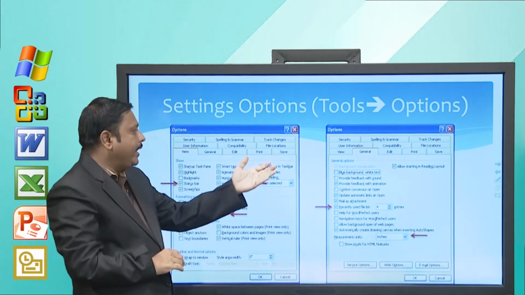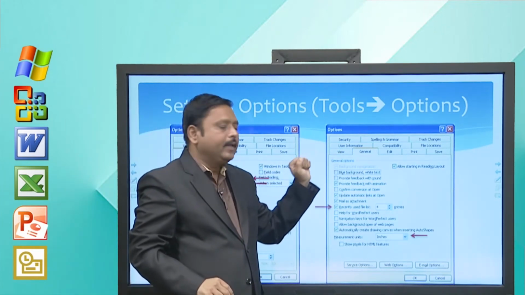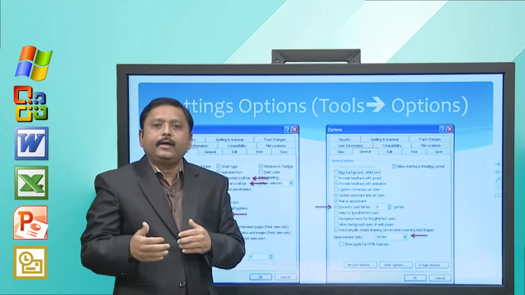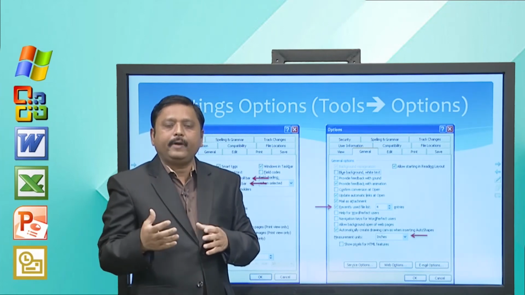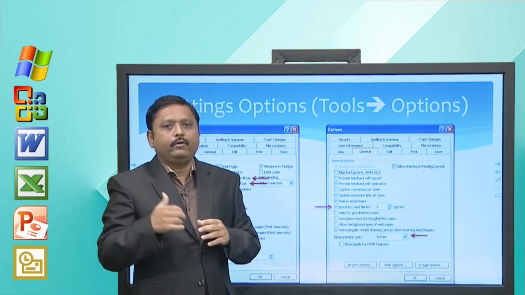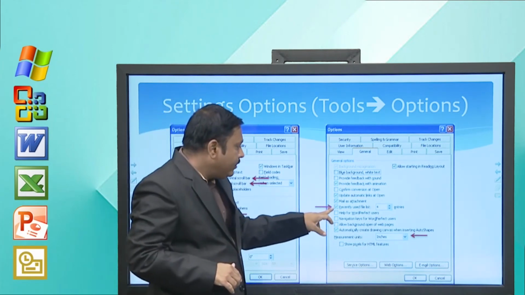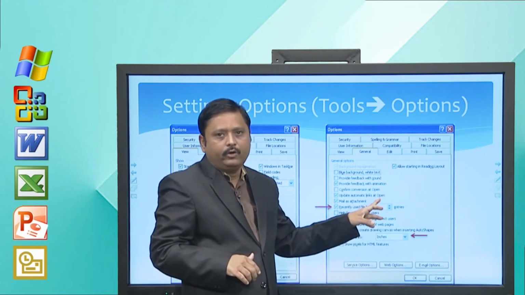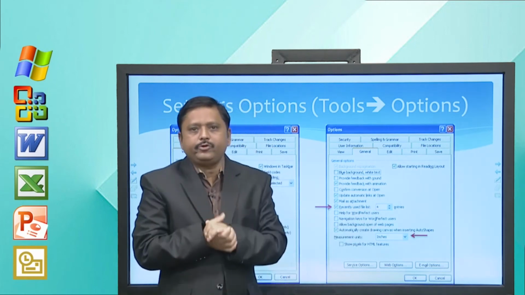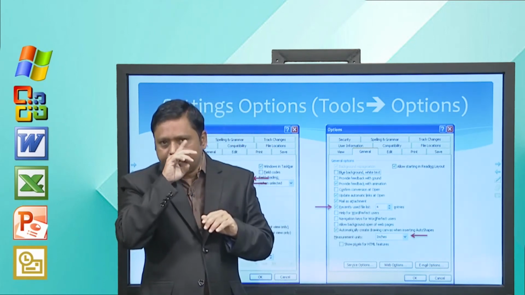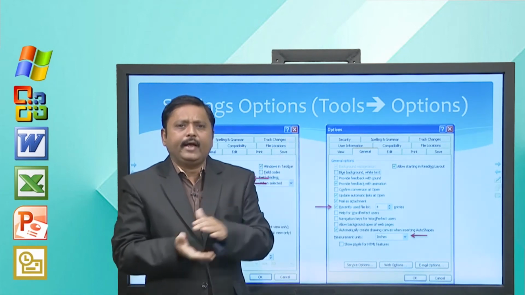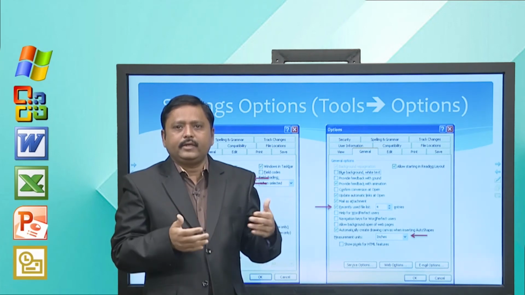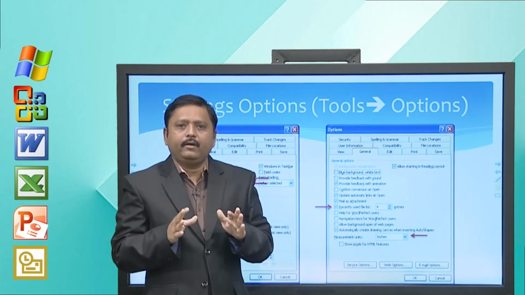Now, go to another tab called the General tab. In the General tab, you can set how many recently used files you want to display in your Word File menu. So, here you have to check the recently used file list, and here you set how many files you want to display. Generally, we should display 4 entries, otherwise it becomes very large, and if it is 1 or 2, you may not be able to access recently used files properly. So, 4 is the ideal number.